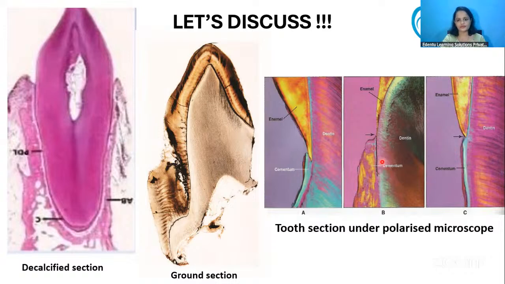Okay, it will be more colorful. And this is the overlapping junction that is seen in the polarized microscope. And this is the gap junction that is seen under the polarized microscope. And this is the butt junction, the one that is given in the image in the question. Yes, that is the butt junction of the enamel and cementum under polarized microscope.